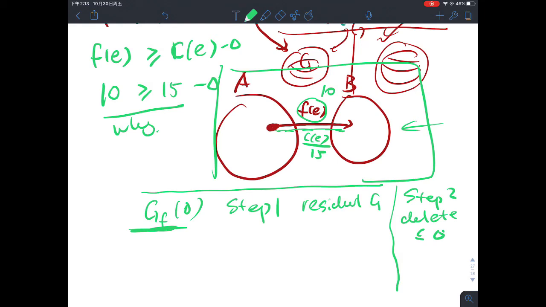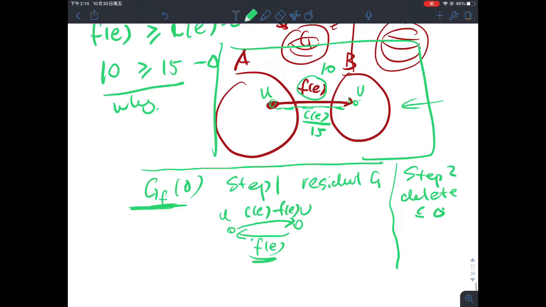So in the first step, what's going to happen? Let's call these two nodes U and V. I'm going to construct the residual graph. In the residual graph, the forward capacity will really just be C of E minus f of E. The backward capacity would be f of E, but this is irrelevant.